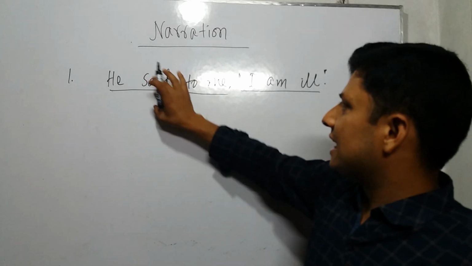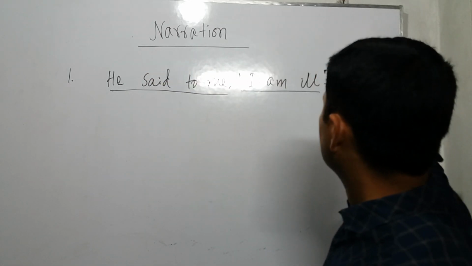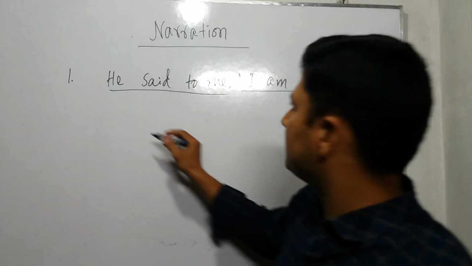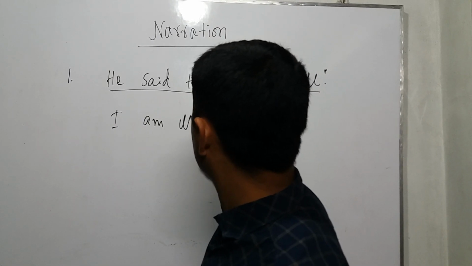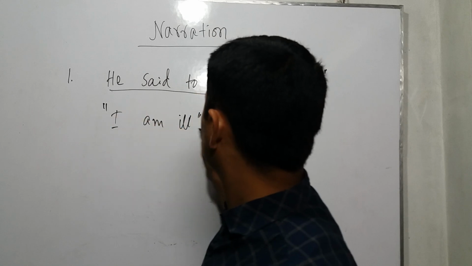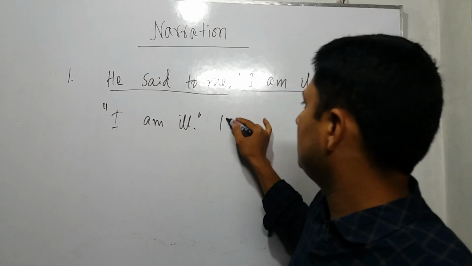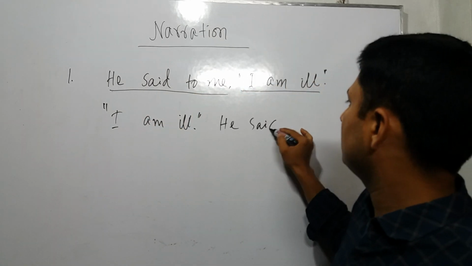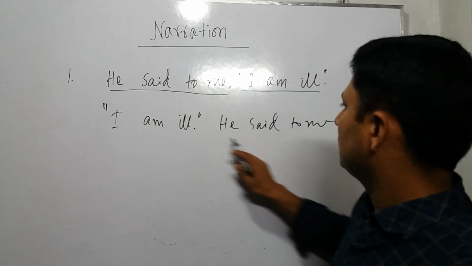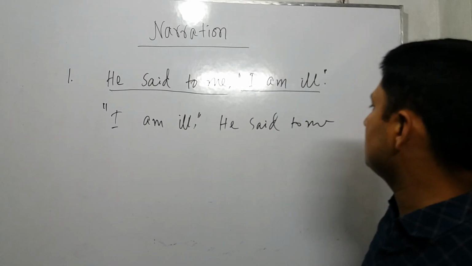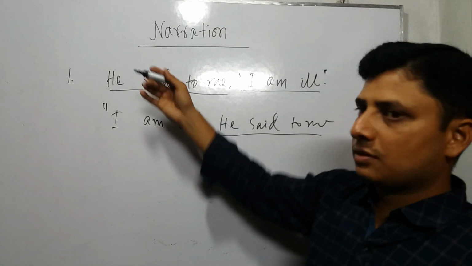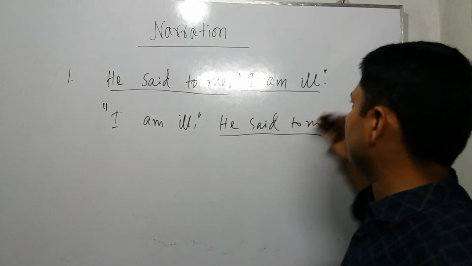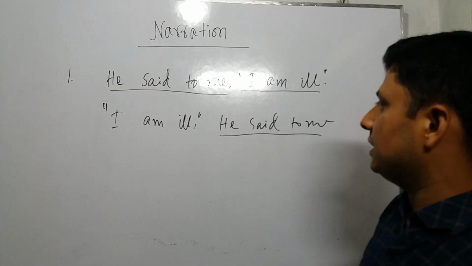It can be here and it can be here also. So if I write, "I am ill," he said to me. This one is also correct because the reporting verb can be in the first position and it can be at the end of the sentence. It doesn't matter, okay?